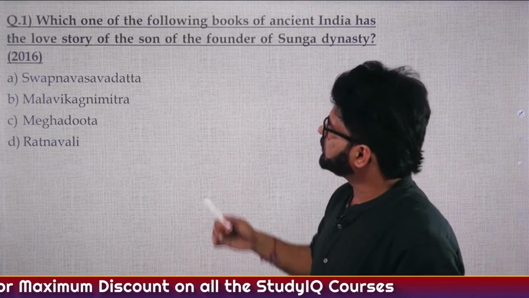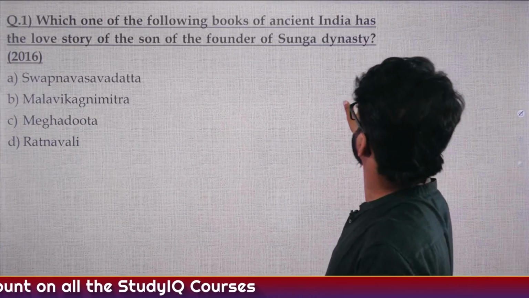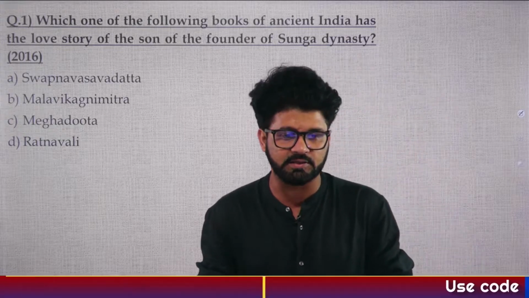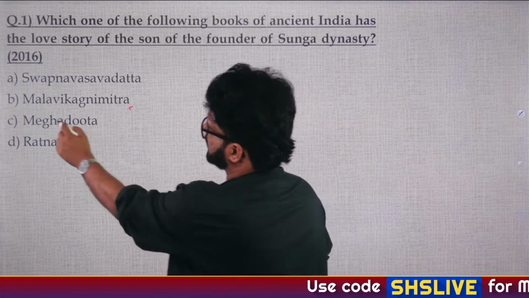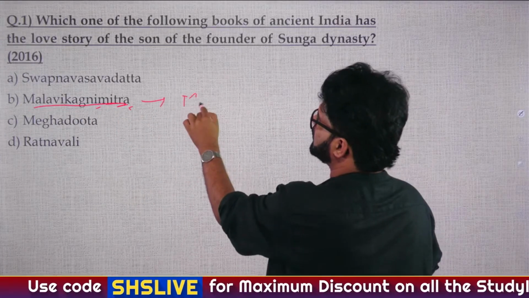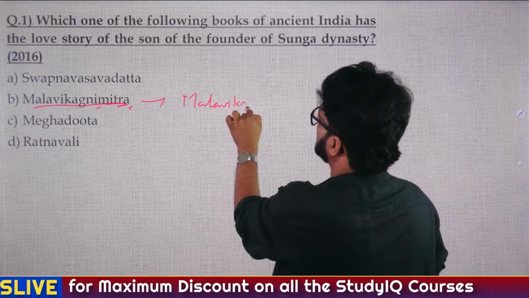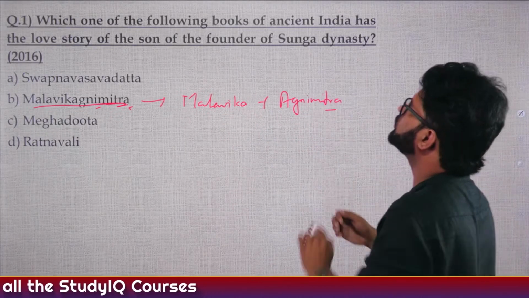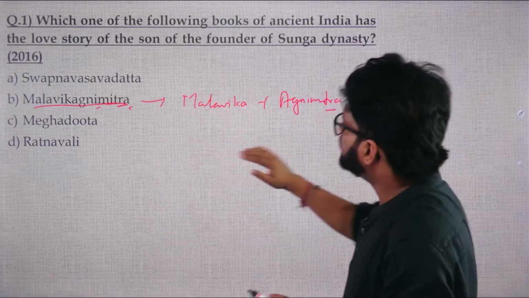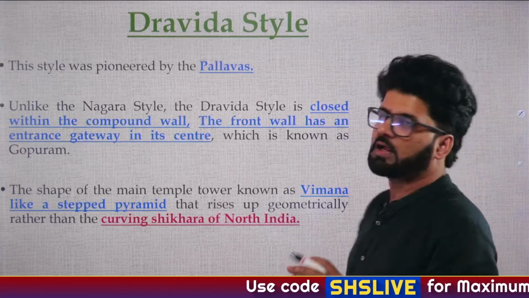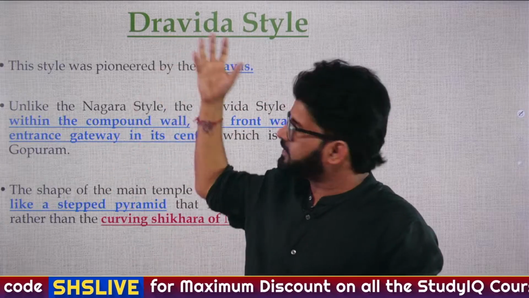Stoic has given the answer of this particular question. Which one of the following books of ancient India has the love story of the son of the founder of Sunga dynasty? That is Malvika Agnimitra. So this particular name consists of two parts. Malvika is the name of the girl, plus Agnimitra, who was the son of Pushyamitra Sunga. So Malvika Agnimitra, please do not make mistakes in these PYQs because that is a sin you cannot commit. Fine.